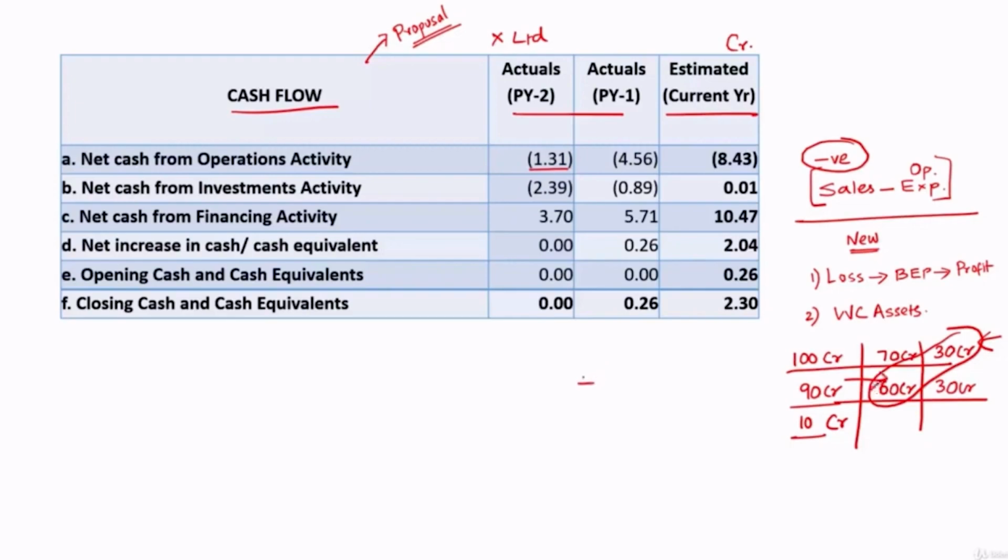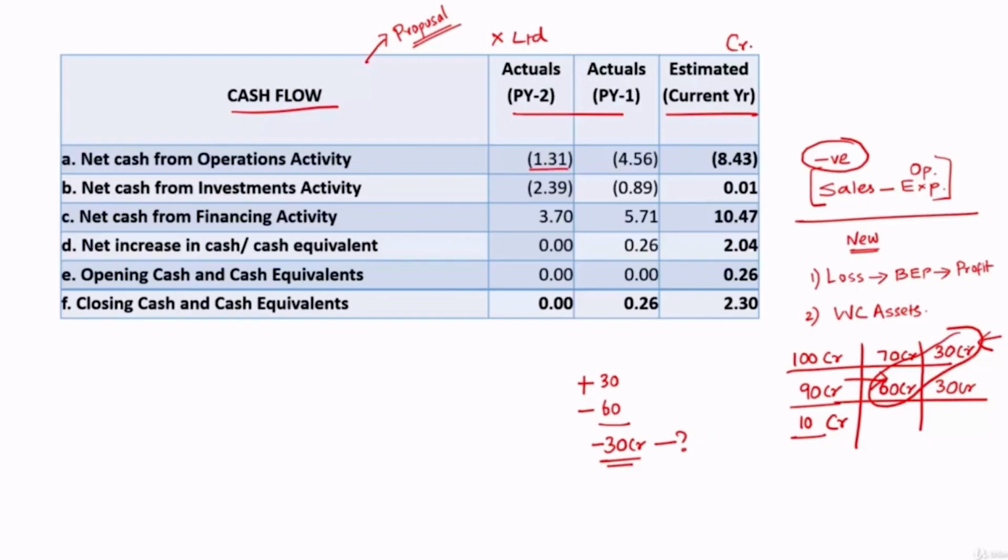So the cash that came in was 30 crore. The cash that went out was 60 crore. So what they have made from operations, they have actually ended up in paying 30 crore without generating any money. So from where they paid this 30 crore, that's what you will get to know from cash flow statement.